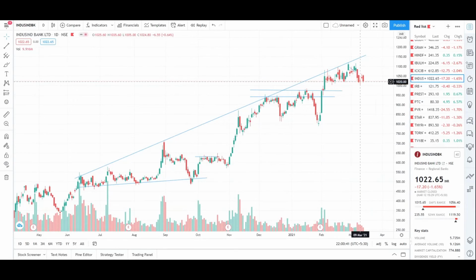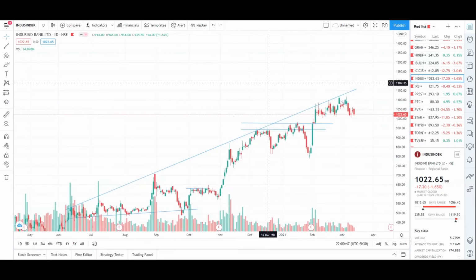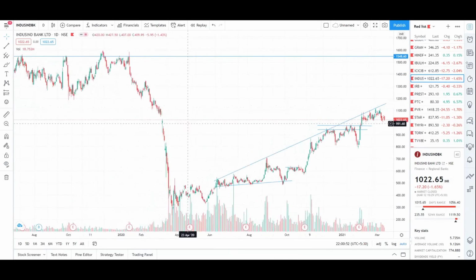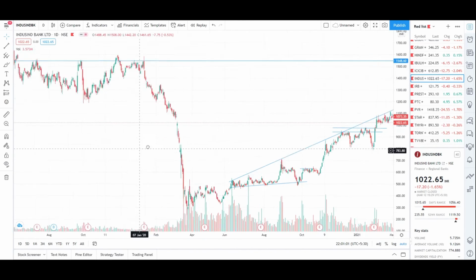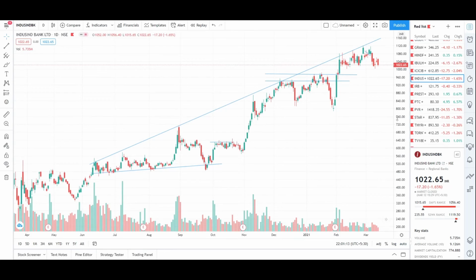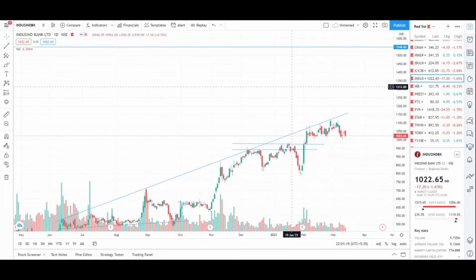But then again, see, if IndusInd Bank breaks this trend line with good momentum and really good volume, I'm guaranteeing you that you will be able to ride it until this point here, because there are no resistances anywhere here. This is not a huge resistance. If it's breaking with momentum, it will definitely be able to breach this point as well. And this almost 1550 rupees acts like a very good resistance, because it has been tested multiple times. This horizontal line that I've drawn, 1 2 3 4 5 6, so many times it has been tested. So if IndusInd Bank breaks this trend line, it might give this sort of return soon enough.